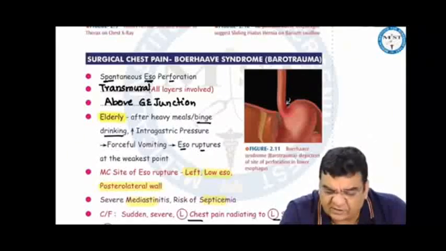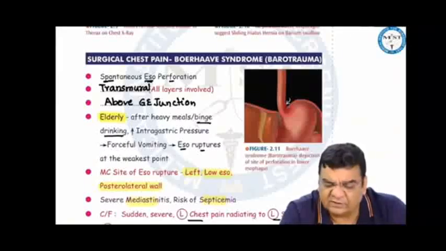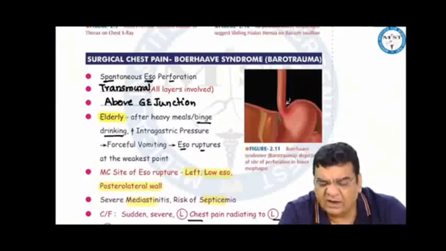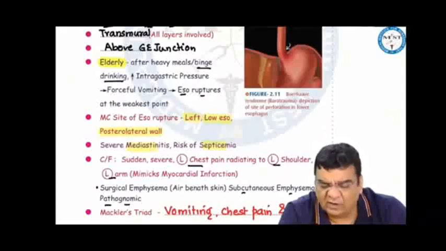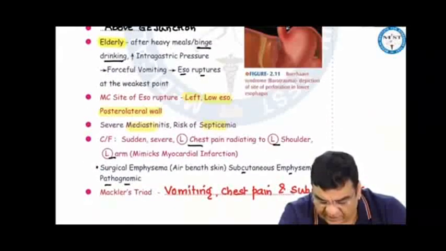If there is high intragastric pressure, there will be forceful vomiting, and the gastric contents will be released into the esophagus under high pressure. The old esophagus will not be able to tolerate such high pressure, and it will burst at its weakest point, that is the left side posterior lateral wall, and all the gastric contents will be released into the mediastinum under pressure, causing mediastinitis and risk of septicemia.